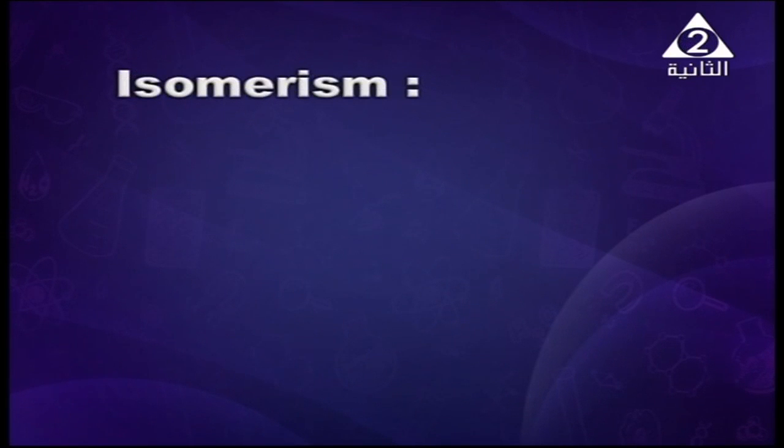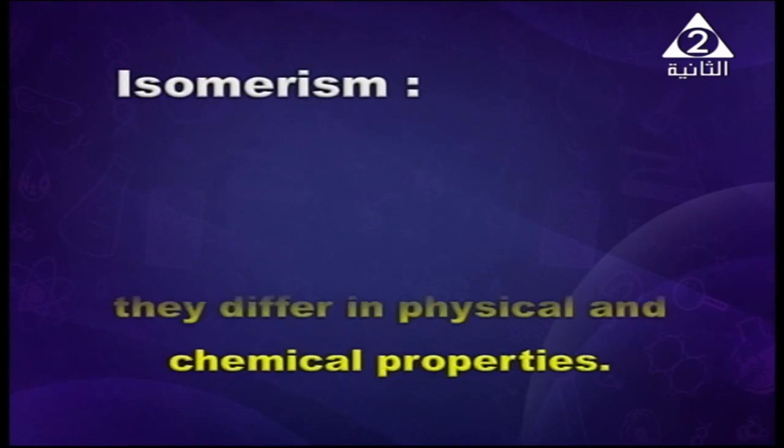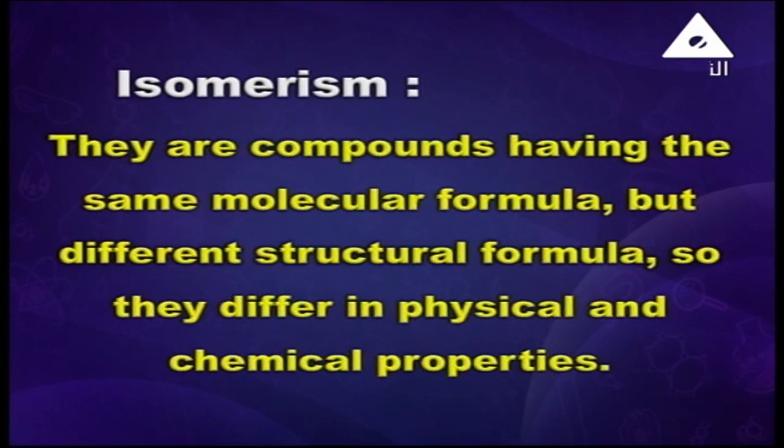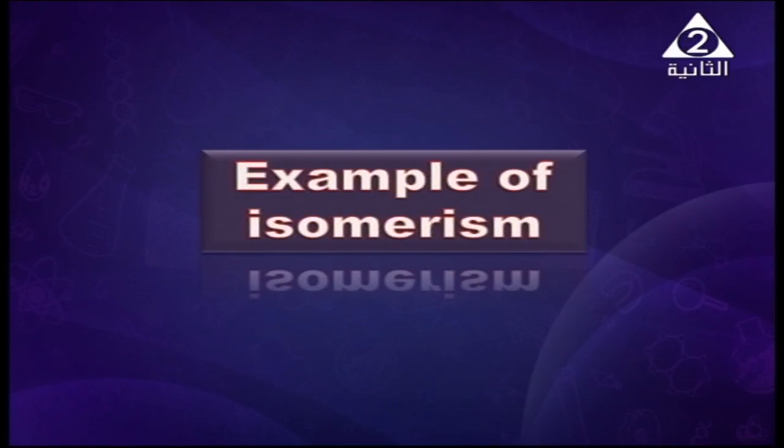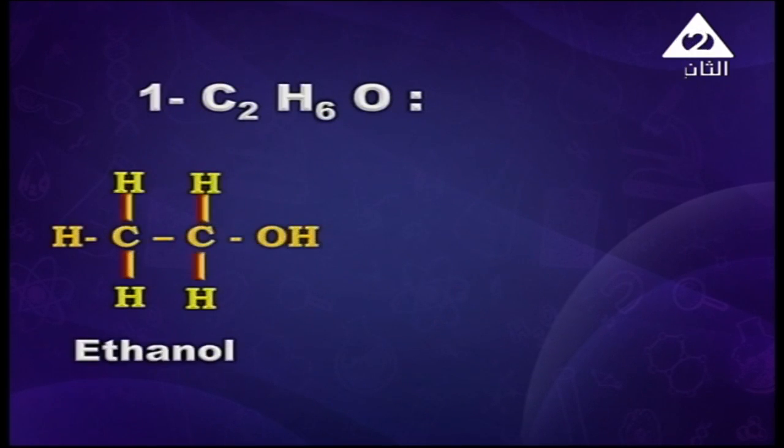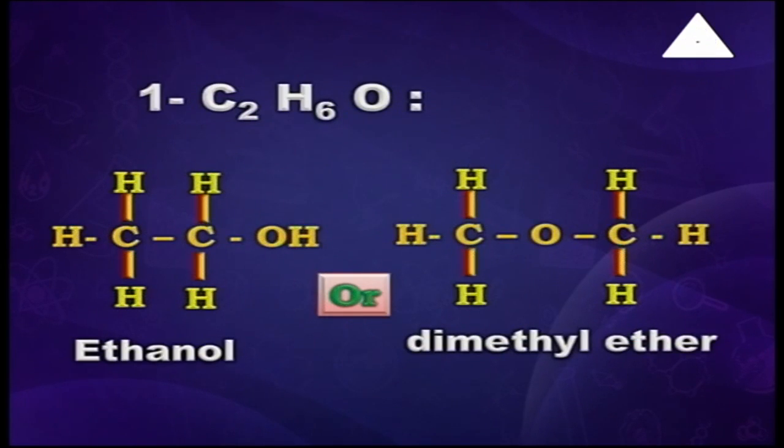Here we are going to discuss another concept, which is isomerism. These are compounds having the same molecular formula but different structural formula, so they differ in physical and chemical properties. Examples of isomerism, or isomers of different compounds: C2H6O, which is the molecular formula, can be drawn into different structural formulas forming different isomers. As shown on the screen, CH3CH2OH, which is ethanol, or CH3OCH3, which is dimethyl ether.